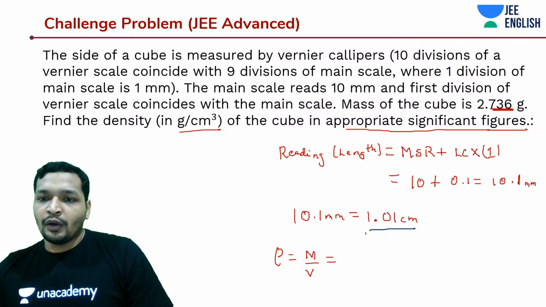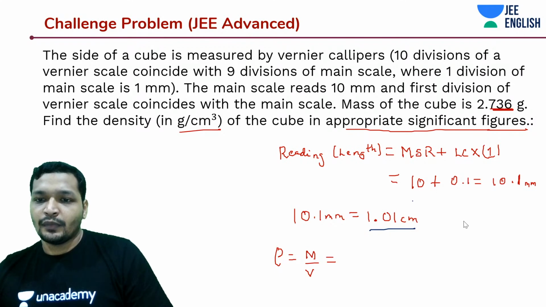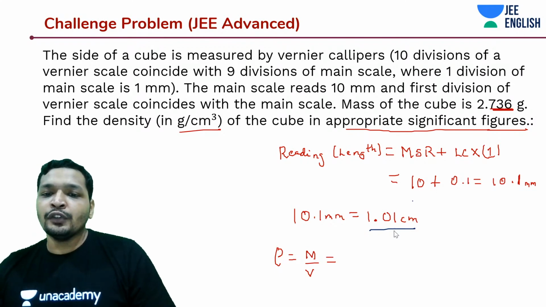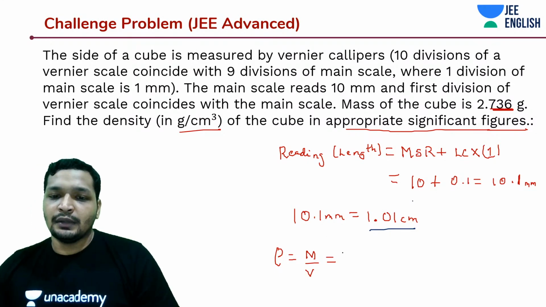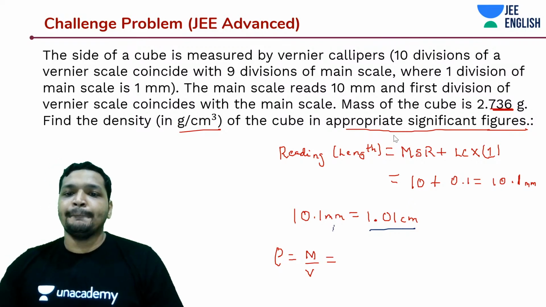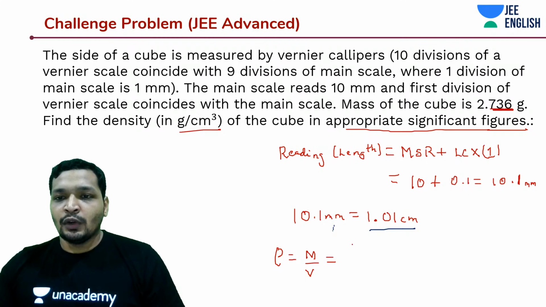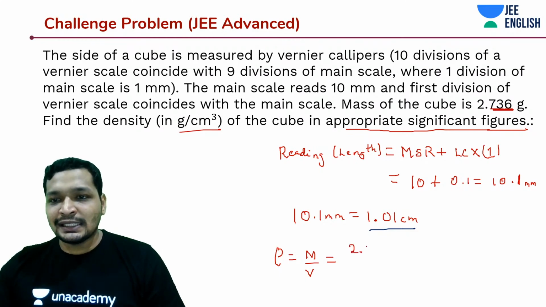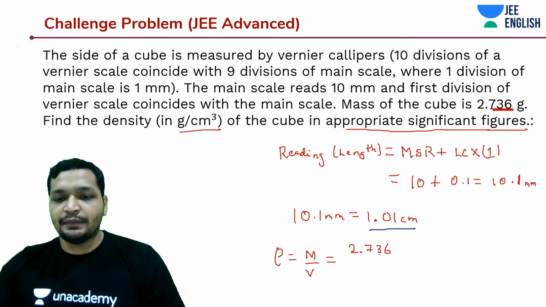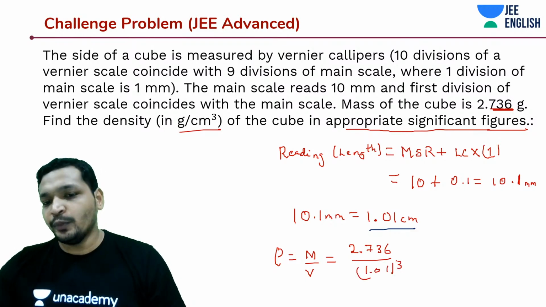So how do you do this? Now let's do this. You're going to round it off to 2 significant figures, that's it. Right? Let's do it. So what is the mass? 2.736 grams divided by 1.01 whole cube.